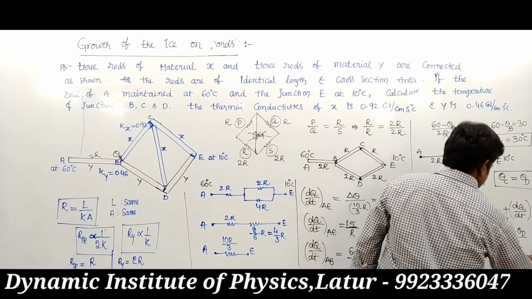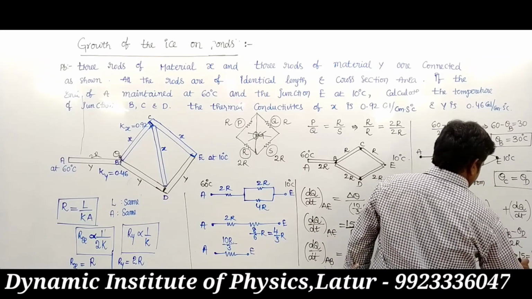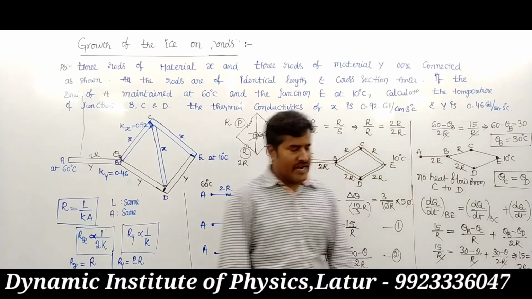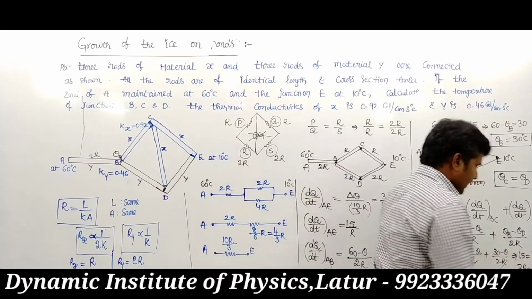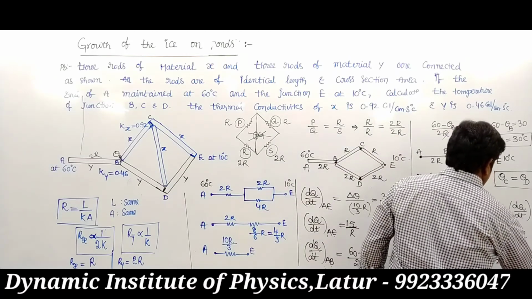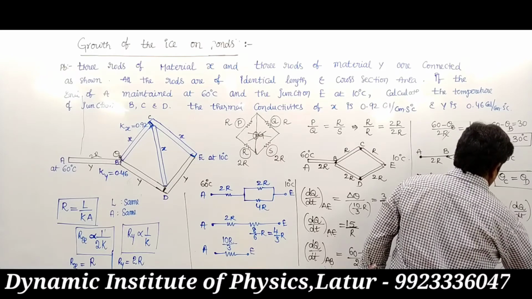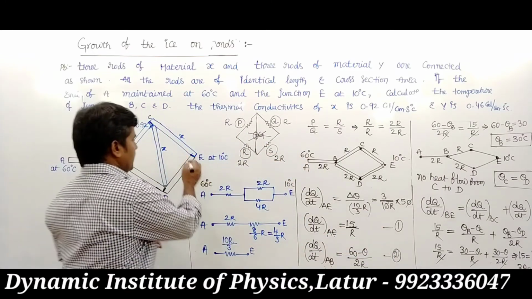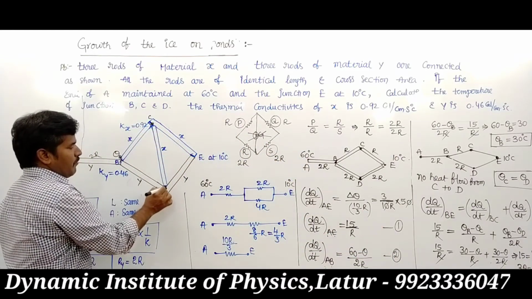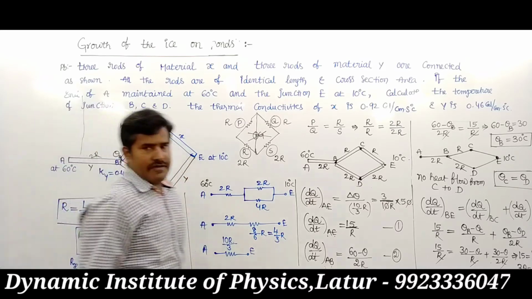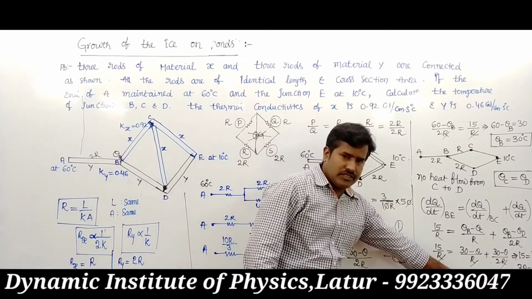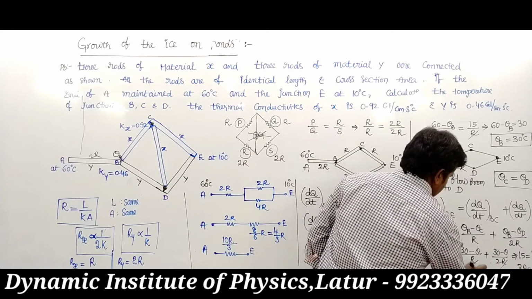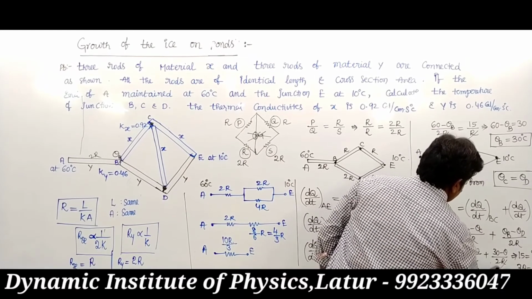So upon 2, its value 30, where 3 theta is equal to 90 minus 30, that is 60, where theta becomes 20 degrees centigrade. That means the temperatures of point C and point D are equal to 20 degrees centigrade. This is theta C and theta D. Its value becomes 20 degrees centigrade.